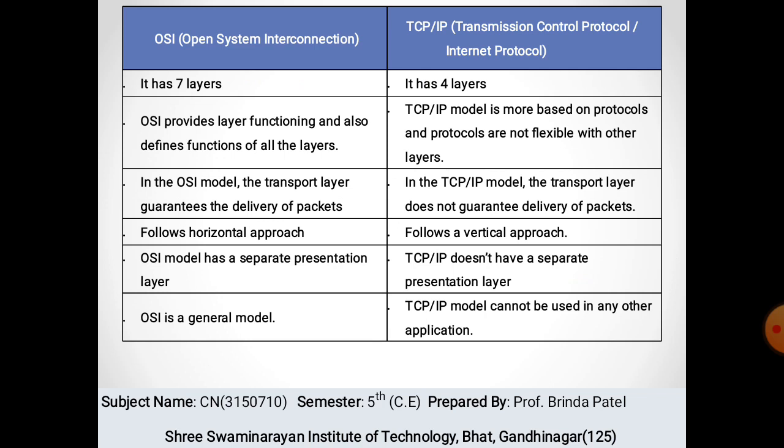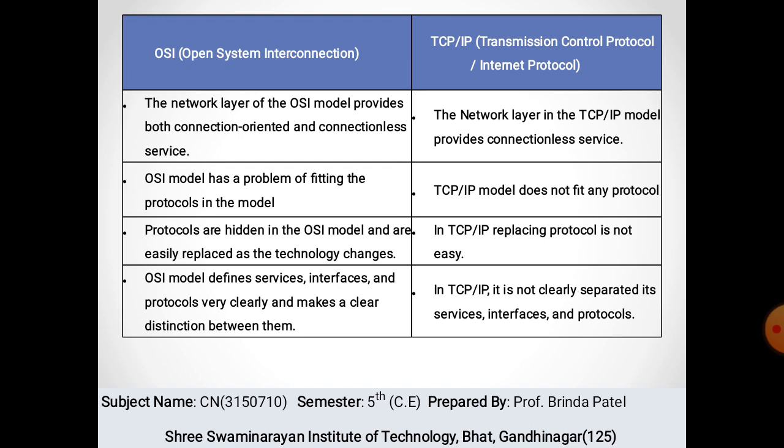The OSI model follows a horizontal approach, and TCP/IP follows a vertical approach. The OSI model has a separate presentation layer, and TCP/IP does not have a separate presentation layer. OSI is a general model, whereas the TCP/IP model cannot be used in any other application. The network layer of the OSI model provides both connection oriented and connectionless service, while the network layer in the TCP/IP model provides connectionless service, not connection oriented service.